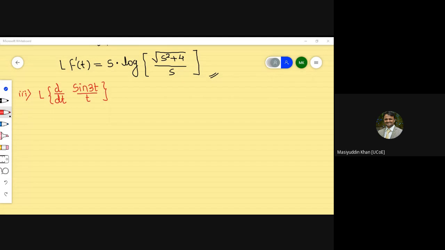Minus 3 plus s. Not getting what you have written. Minus 3 plus s into tan inverse of s by 3. You're talking about the final result?